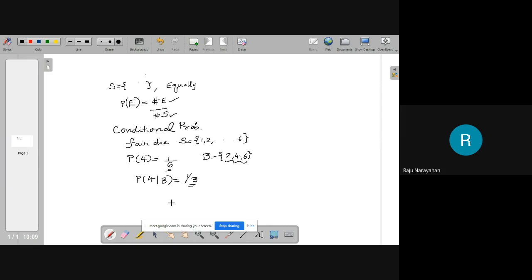Given that something has happened, then what is the probability of this event? This has got wonderful applications in criminology, in science, in finance, in politics. Everywhere it has got application. And in clinical science also. Given these are the symptoms, what is the probability that the patient is affected by coronavirus?